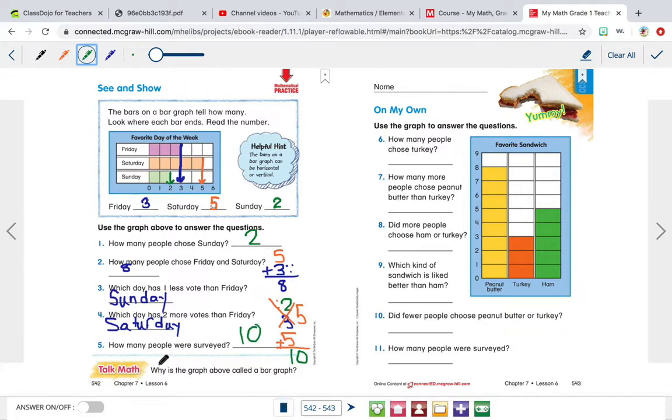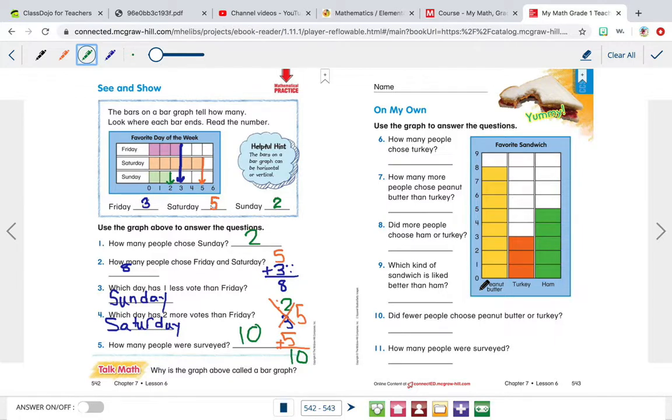Now we're doing talk math. Why is the graph above, so this graph right here, called a bar graph? Well, we know that it's called a bar graph because these are bars right here. So the data is shown with bars. All these numbers are shown with bars. So this is why these graphs are called bar graphs, because we're using them with bars.